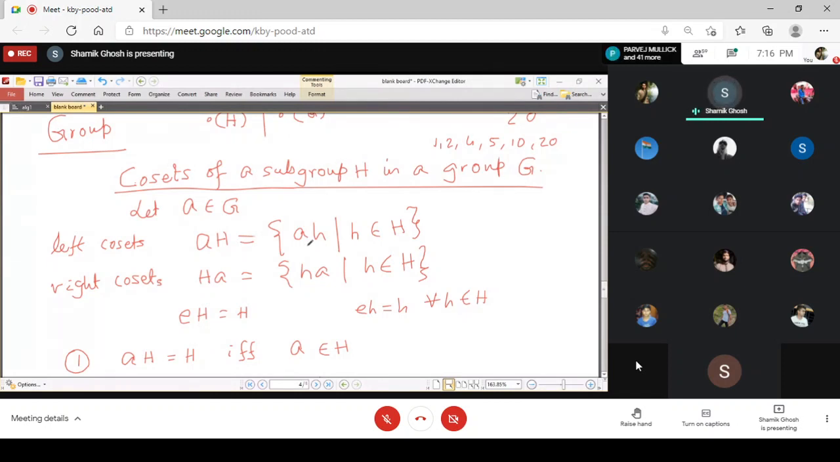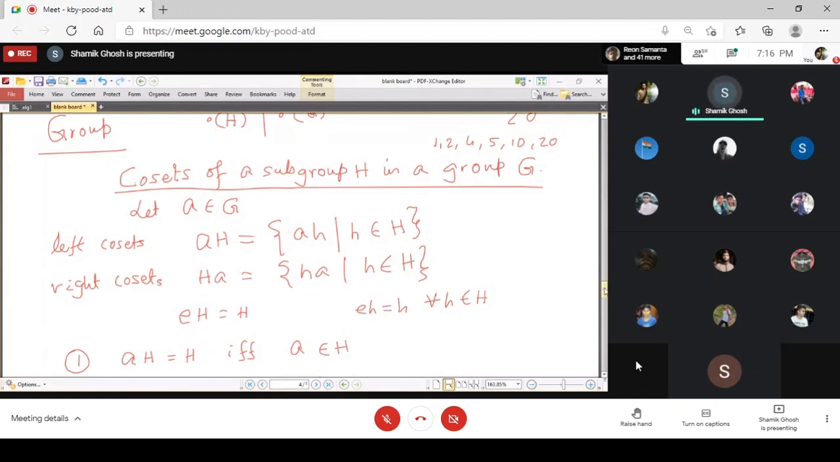Similarly, we can define right cosets. These are the collection of all small h times A, where small h runs over the whole subgroup H. Now, sometimes we see that a coset becomes equal to the subgroup itself. For example, for the identity E, it is obvious because EH is equal to H.